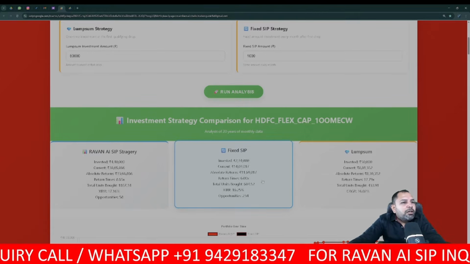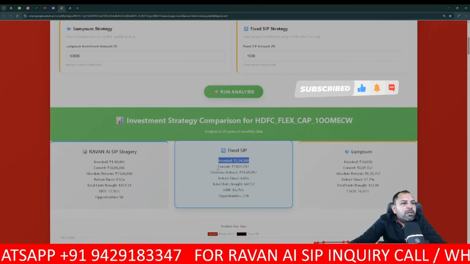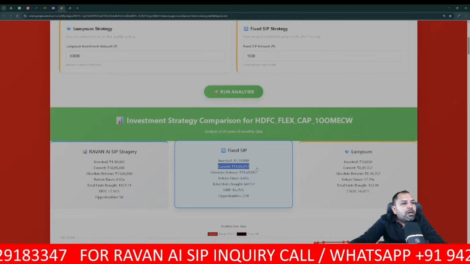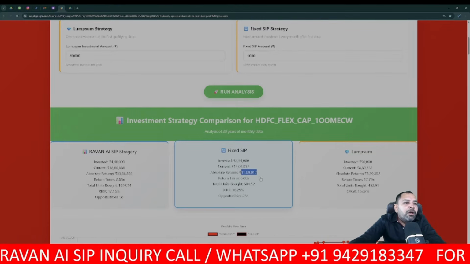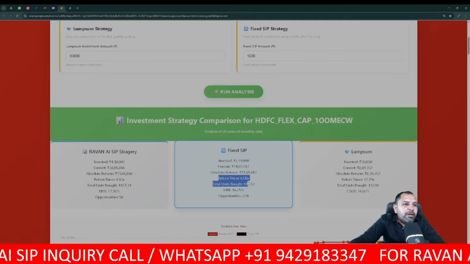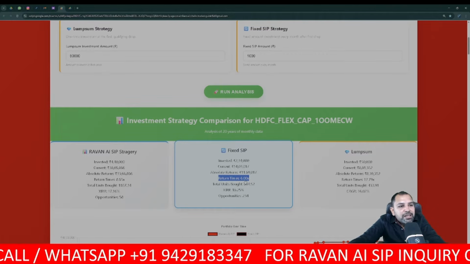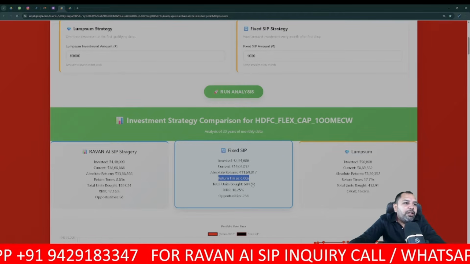Here you can see we have invested almost 2 lakh 34,000. Our current corpus is 14 lakhs 3,000, and the absolute return is 11 lakhs 69,000. In terms of return, we have converted the whole fund into 6x. How many units have we bought?